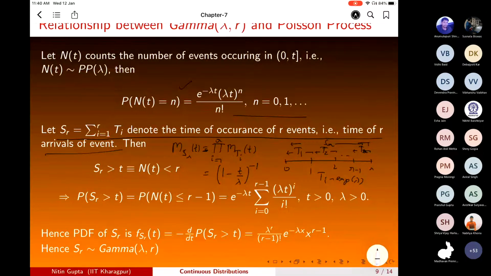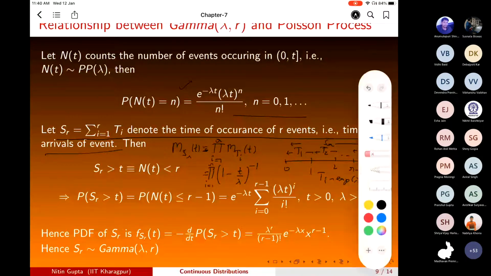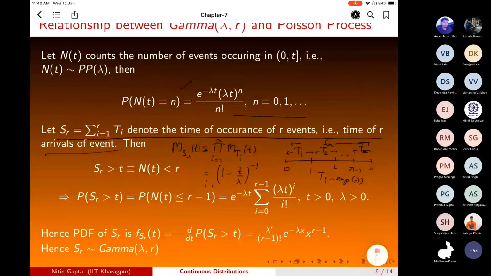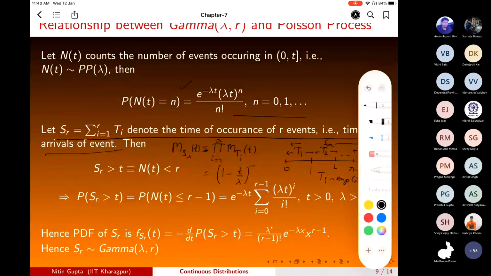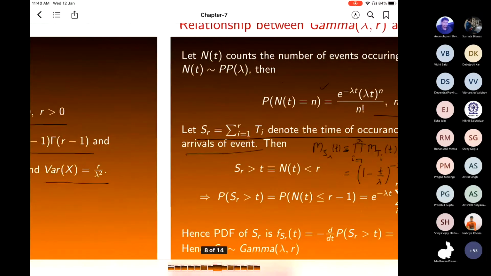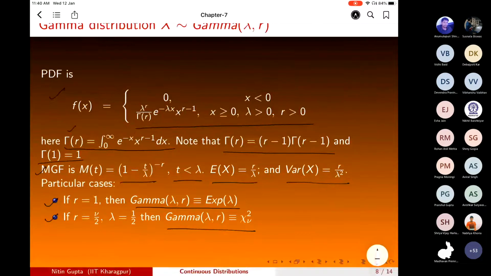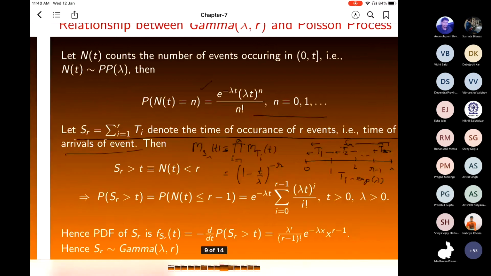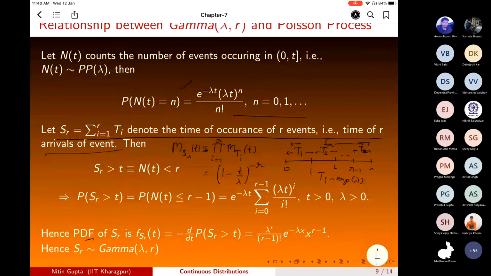Product, i is from 1 to R. But because this is a product, this becomes (1 minus t by lambda) raised to power minus R. Okay, so what is this moment generating function? This is the moment generating function of the gamma distribution. So in this fashion, S_R will be gamma with parameters lambda comma R. So this is one way of doing this. Another way of doing this is using the MGF approach.